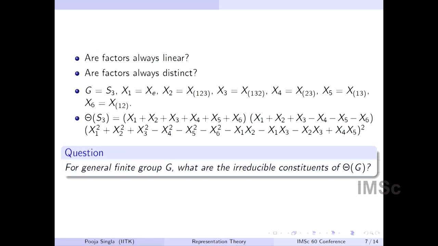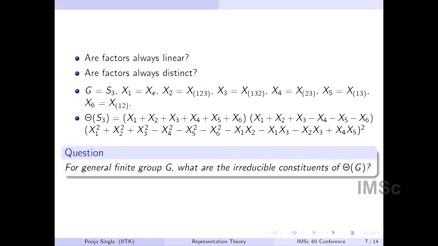Then he thought, for abelian I know the answer, so let me work with the first non-abelian group. The first non-abelian group is S3, the symmetric group over 3 letters. When he looked at the decomposition of theta S3, he got a degree 1 polynomial, another degree 1 polynomial, and then a degree 2 irreducible polynomial. He could show that this is an irreducible degree 2 polynomial, and it occurs twice in the decomposition. That is something different from the abelian group case.